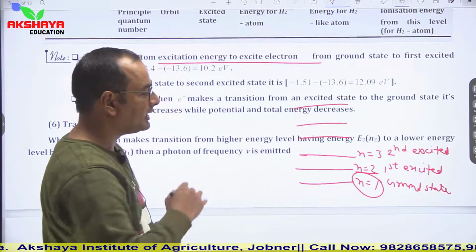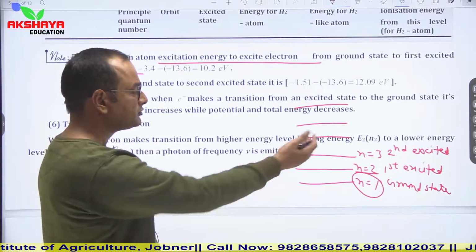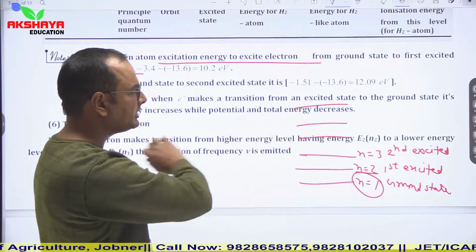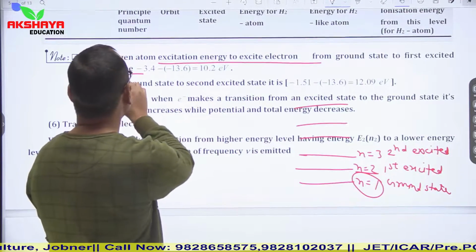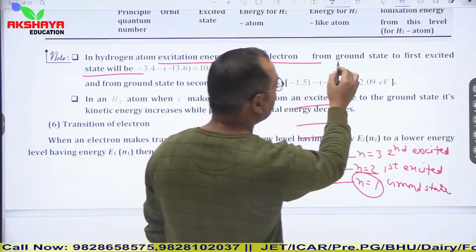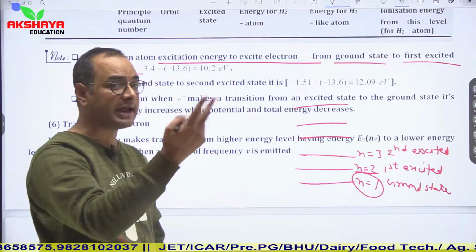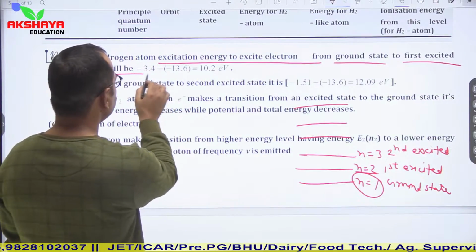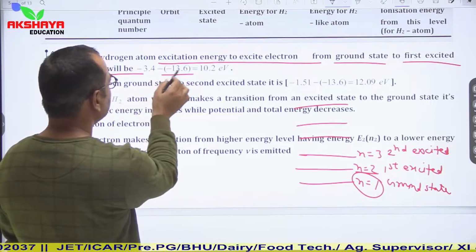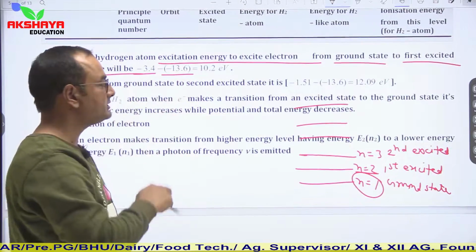So this is the concept of excitation. Whenever you are asked to calculate the energy required to excite an electron, you can easily calculate it by using the relation. Like here it is given, in a hydrogen atom, the excitation energy to excite an electron from the ground state to the first excited state. First excited state means second orbit. So here it is minus 13.6 in the ground state and minus 3.4 in the second orbit.